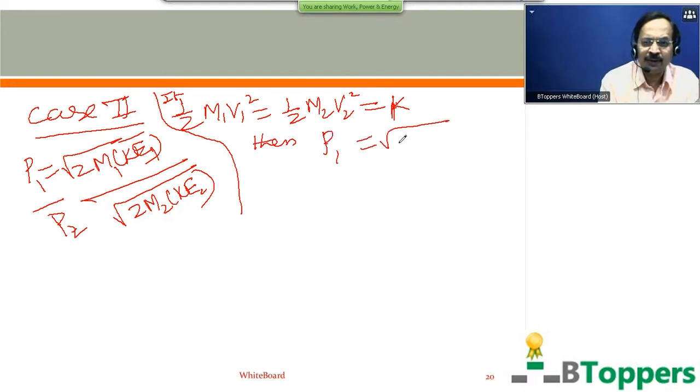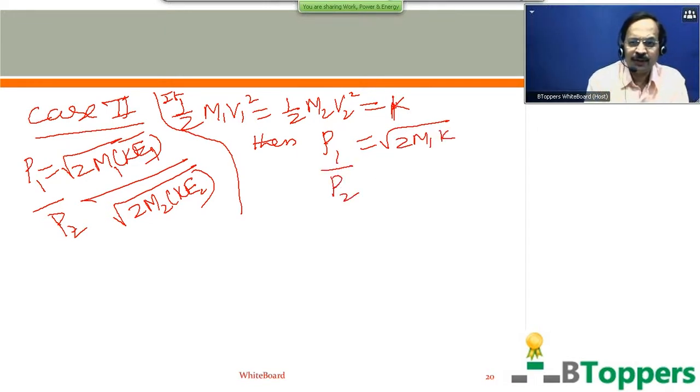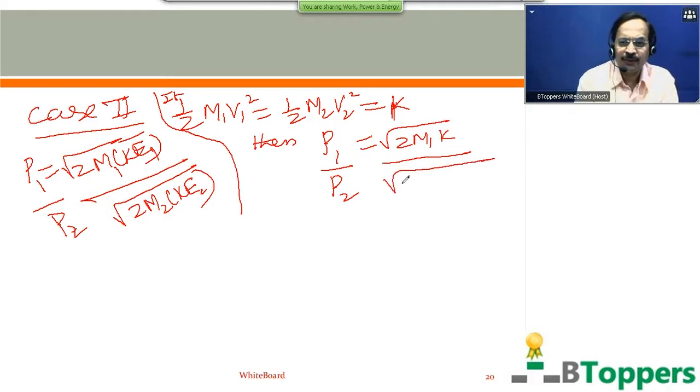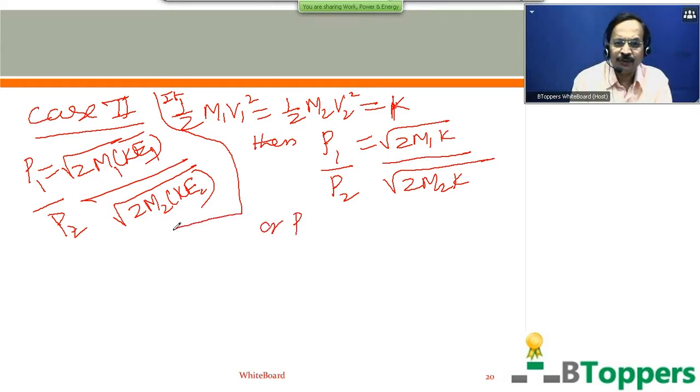If both the bodies have the same kinetic energies denoted by K, then the magnitude of linear momentum of the first body can be written as root of 2m1 into K, and the magnitude of linear momentum of the second body can be written as root of 2m2 into K. So the ratio of the magnitudes of linear momenta of the two bodies will be equal to the square root of the ratio of their masses.